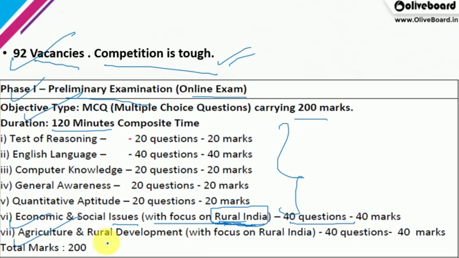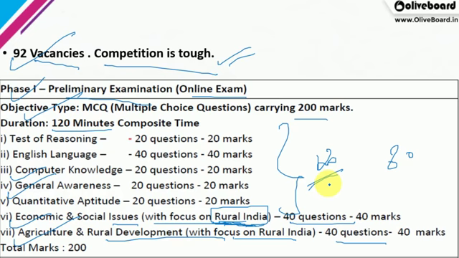Then agriculture and rural development, again with focus on rural India, 40 questions and 40 marks. So out of 200 marks, 80 marks are carried by these two topics. Then general awareness, 20 questions, and computer knowledge, 20 questions again. So you have 120 questions out of 200 for these topics.